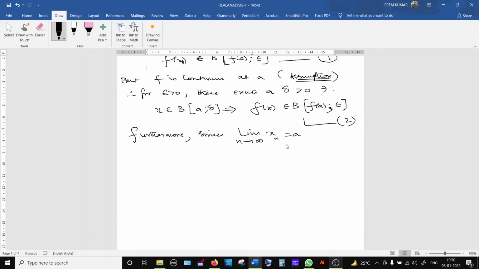So furthermore, since xn approaches a, there exists a capital N in I such that whenever n is greater than or equal to capital N, my xn should fall in the open ball whose center is a and radius is delta. So here, for this sequence xn approaching a, instead of epsilon, we use delta.